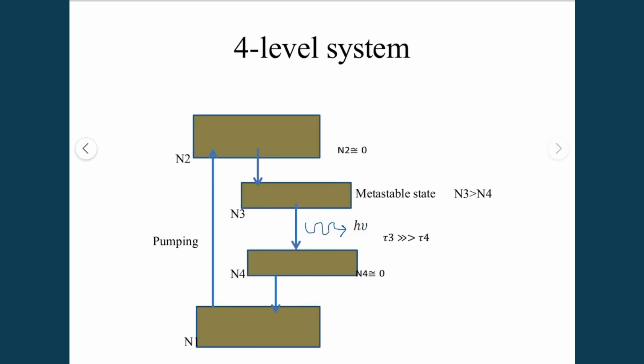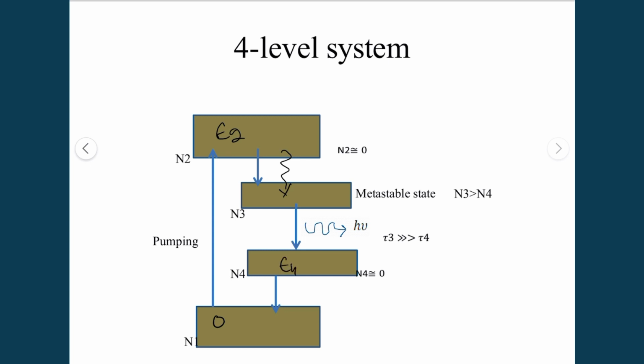So the four level system was introduced, in which the electron is pumped from the ground state to the E2 state. From the E2 state, the electron non-radiatively decays to the metastable state, and then spontaneous emission occurs and it comes to the E4 state.